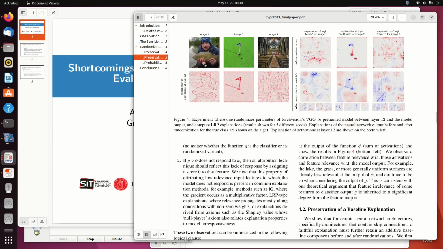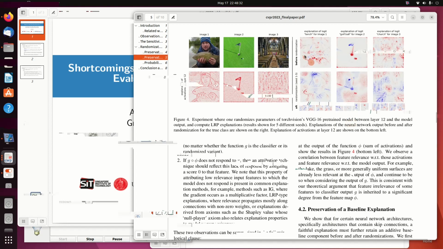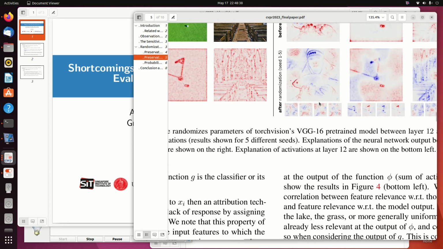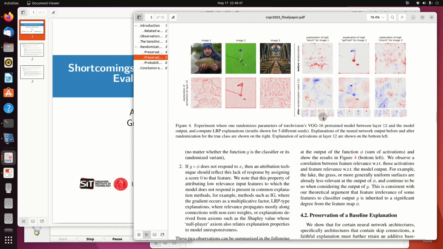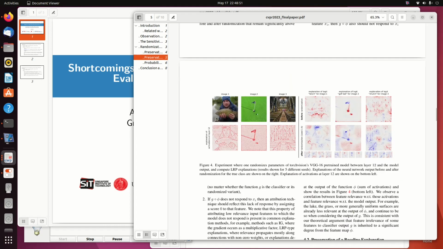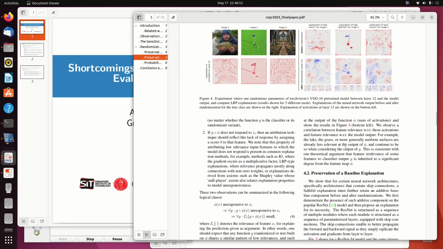We have an example image. This is the original attribution map computed using LRP. And it has here a lake. And now we randomize the attribution maps. And for the lower part of the lake, no matter what we do, it never gets any relevance scores. And it might make sense because this lake is just completely ignored by the neural network.